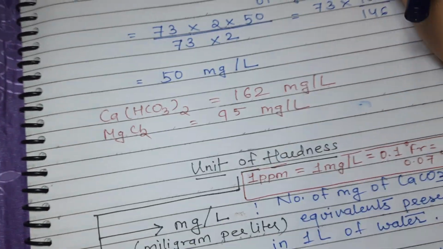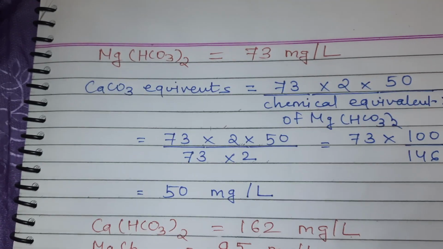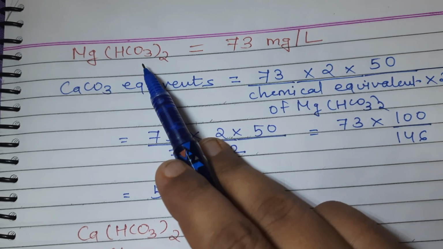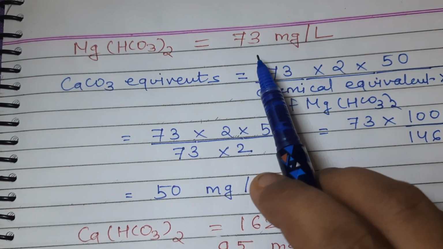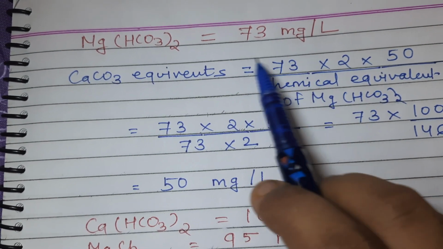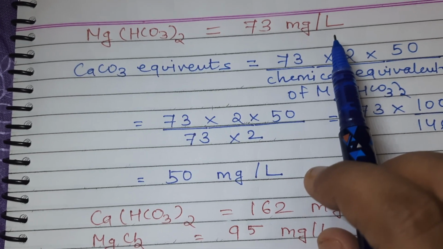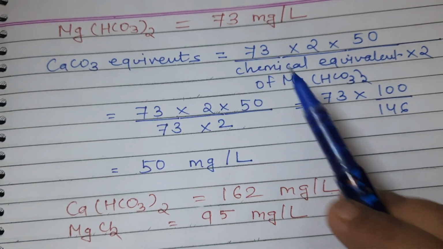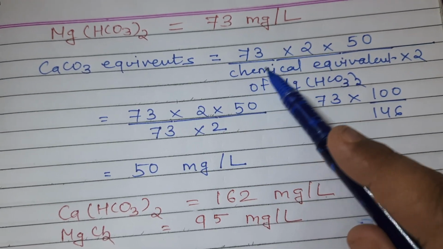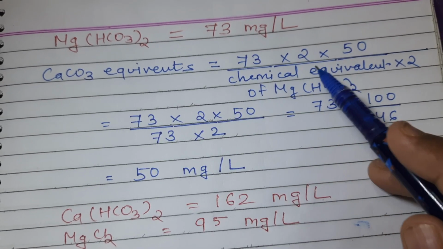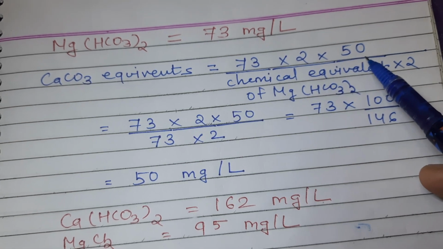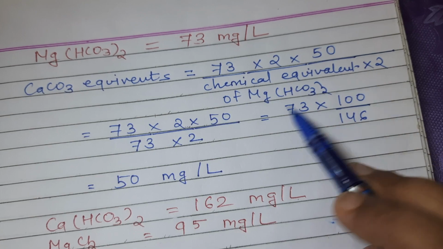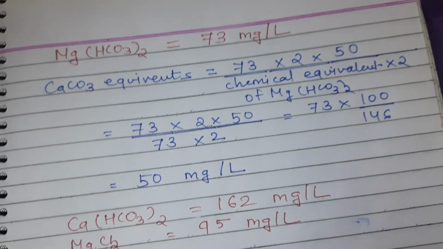Here in the example, suppose we have to convert magnesium bicarbonate. It is present in water in this much quantity, 73 milligram per liter. So how can we convert it into calcium carbonate equivalent? It is the mass of hardness producing substance, that is 73, into 2 into chemical equivalent of calcium carbonate upon chemical equivalent of magnesium bicarbonate into 2.